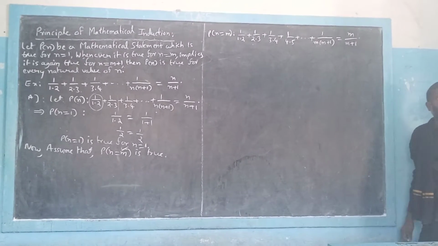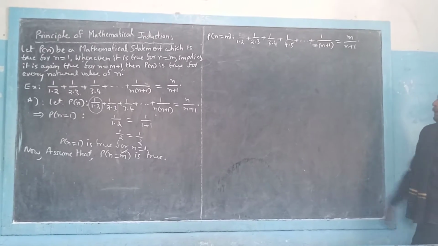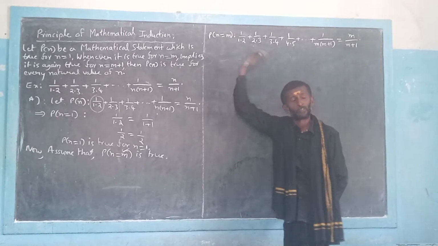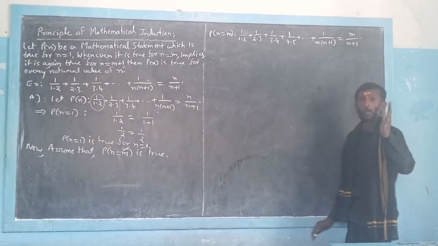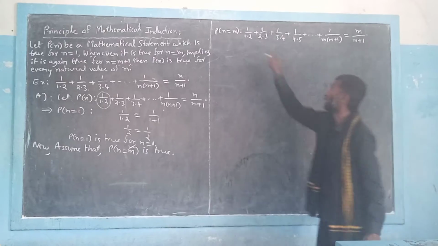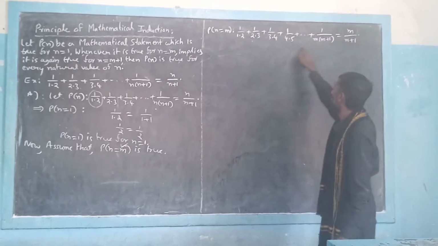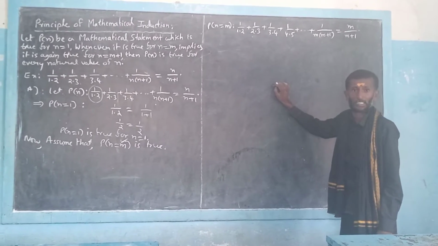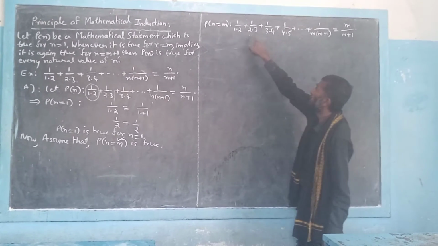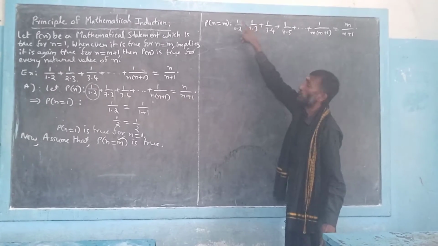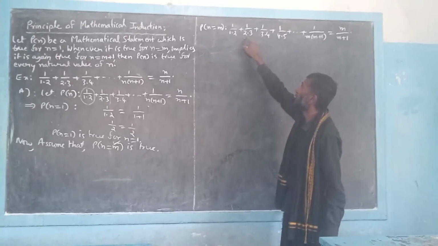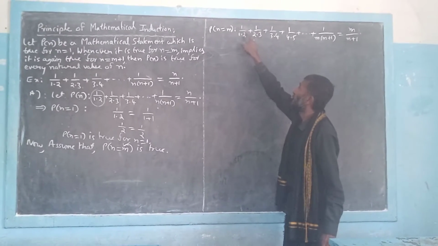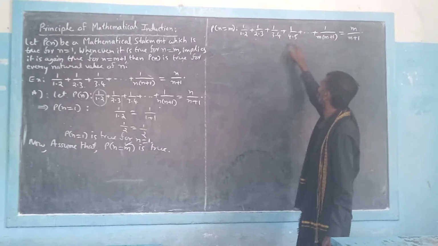So using this statement, we now try to prove that this mathematical statement is true for the value of n equal to m plus 1 also. Here m plus 1 is the next term after m. We have a relation between the constituent terms of this series. Look here, what is the relation between the second term and the first term? Let us consider very carefully. In both terms we have the numerator 1, but in the denominators we have two factors.